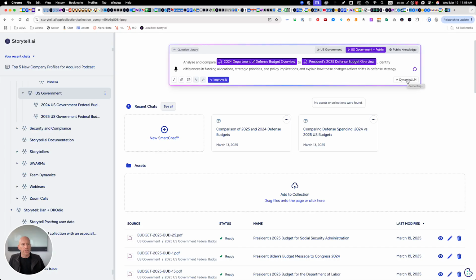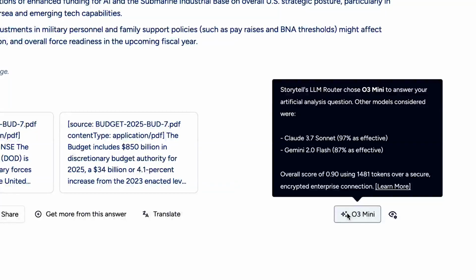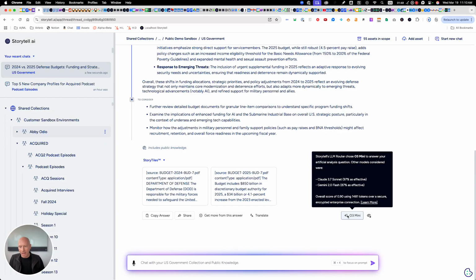I can also pick which LLM I want to have answer if I want to. By default, we pick for you. We chose OpenAI's O3 Mini here as the best large language model to answer this question.